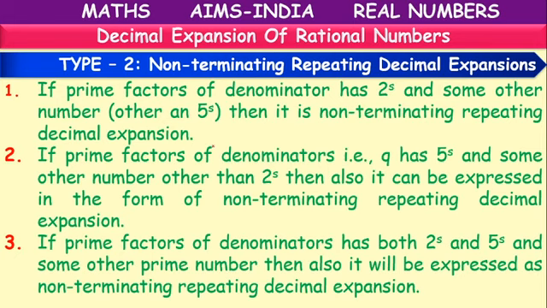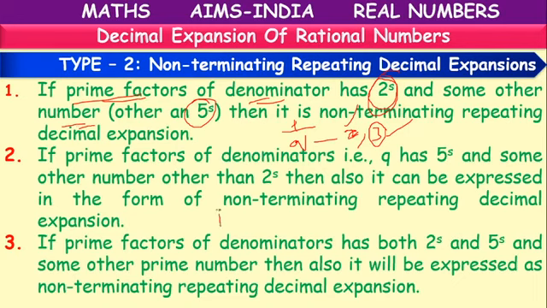Here, if the prime factors of the denominator q have 2 as a factor and some other number other than 5 like 3, meaning 2 is there but 5 is not there and we have another factor 3, then it is a non-terminating repeating decimal.